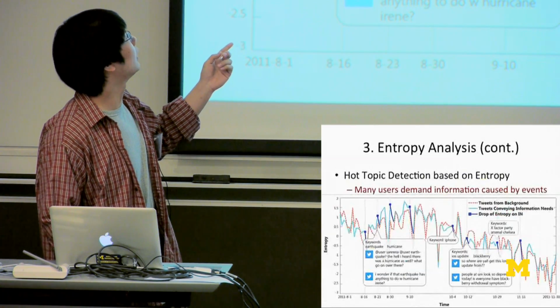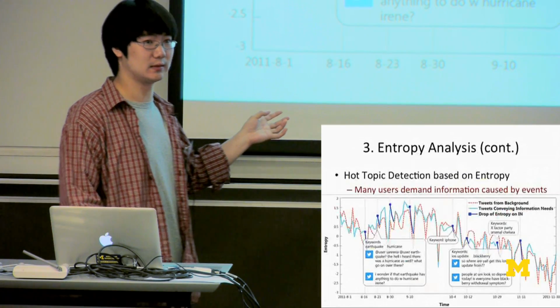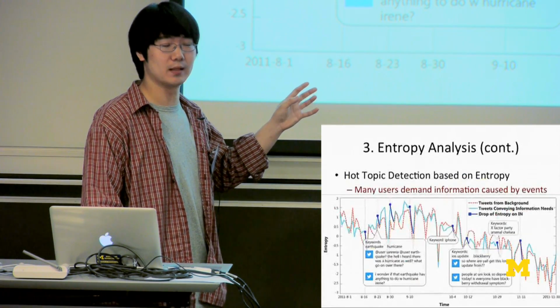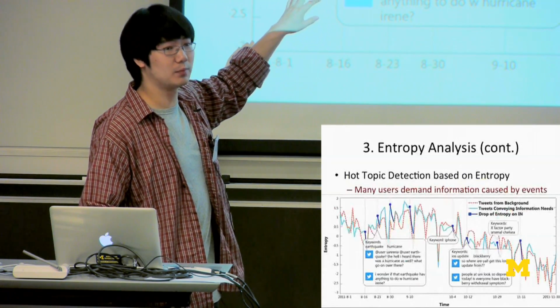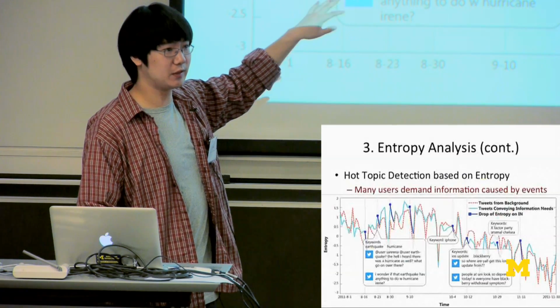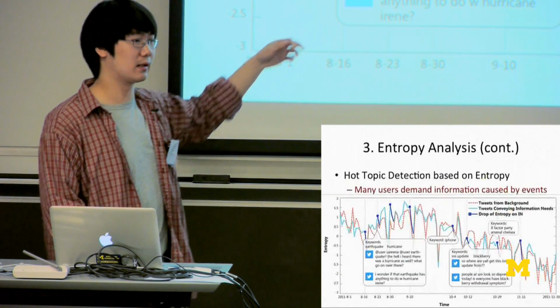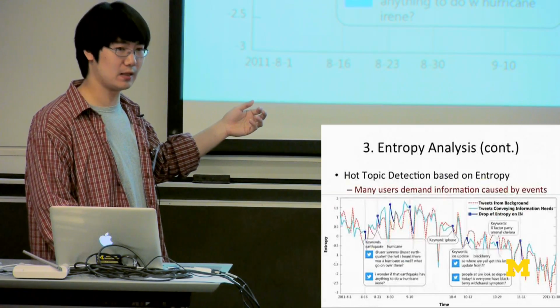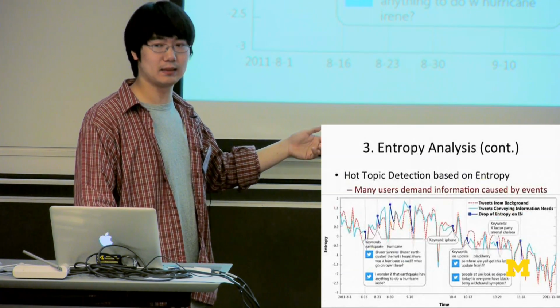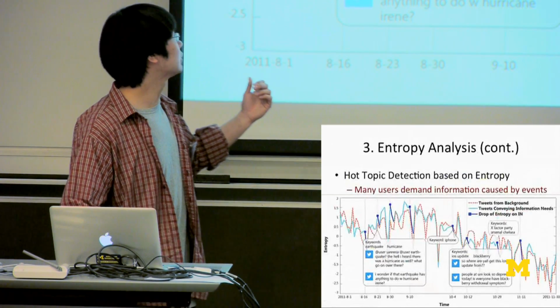What we did to find real-world events is to look for entropy drops on this time series. If there is an entropy drop, we calculate the difference of the keywords in that day and the day before the entropy drop. So here are some events.